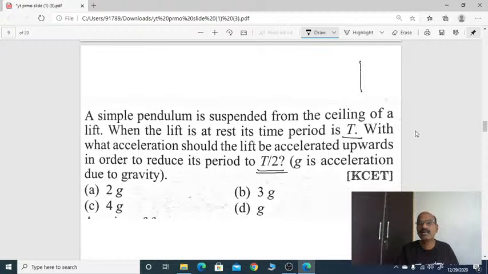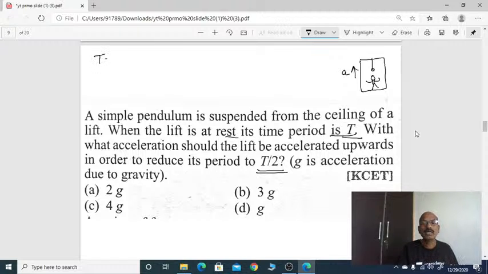If you are standing inside the lift, the pendulum is suspended from the ceiling. The lift is moving upward with an acceleration a. When the lift is at rest, its time period is T.